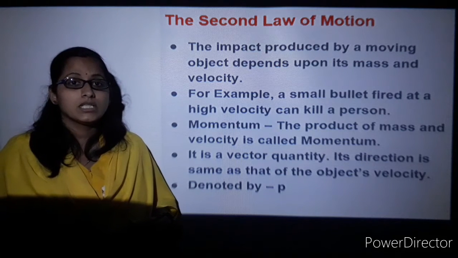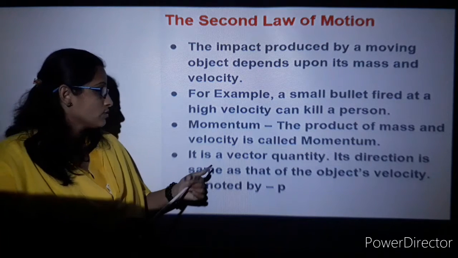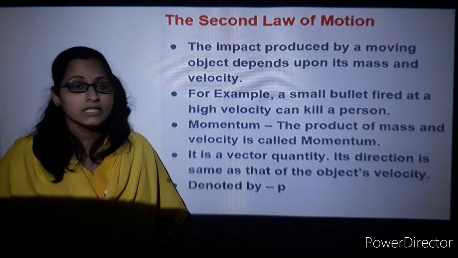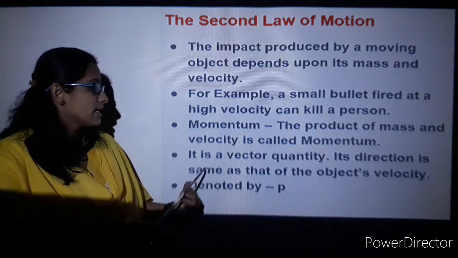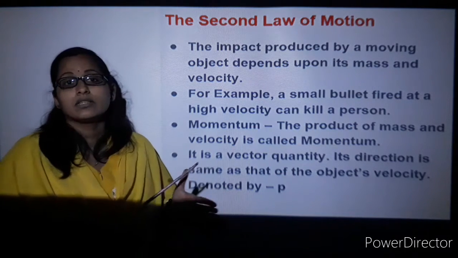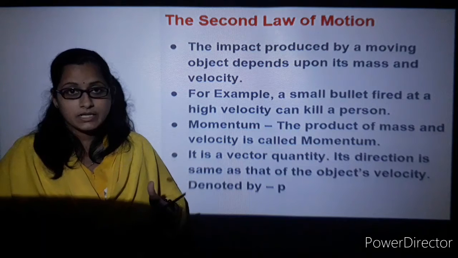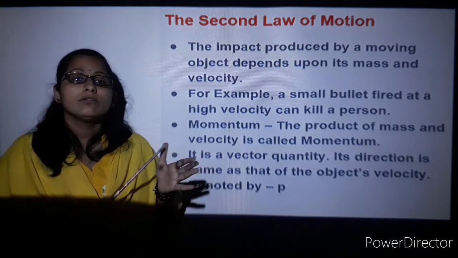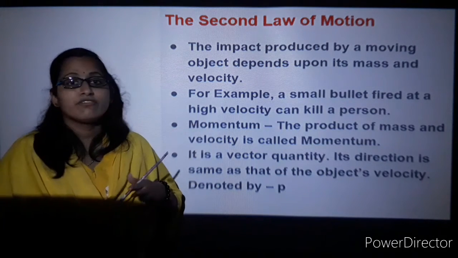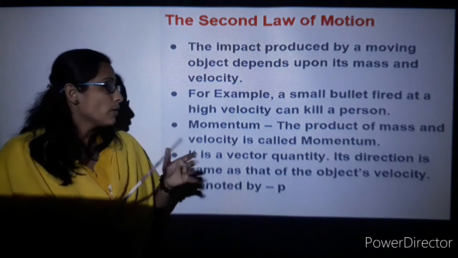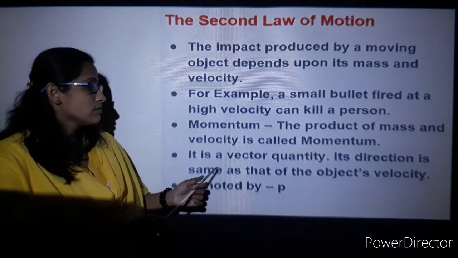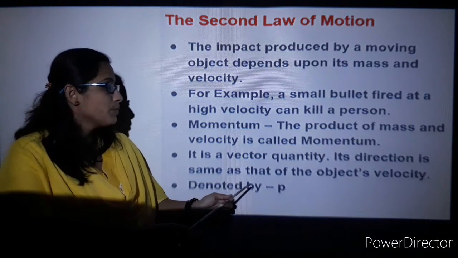We have already discussed vector quantities in the motion chapter, you can refer to that. So it has a direction. Here the bullet has a certain direction with respect to its velocity. Momentum is denoted by P.